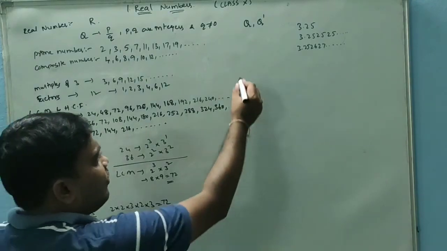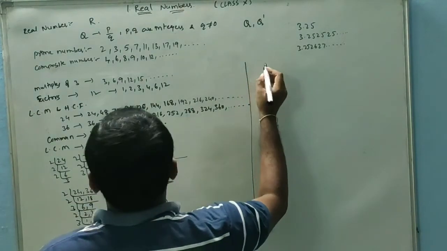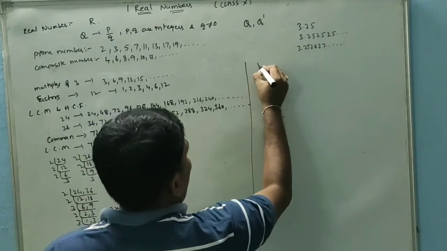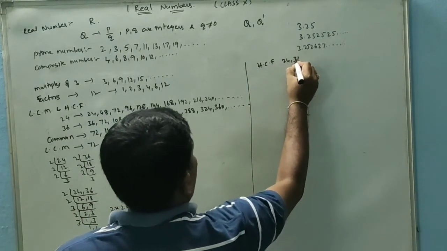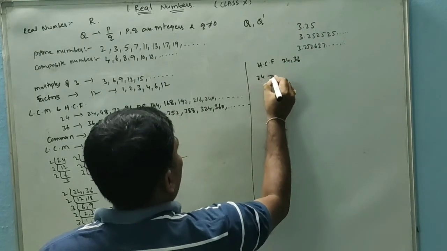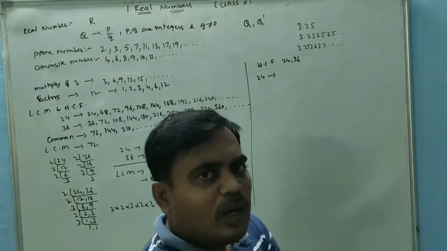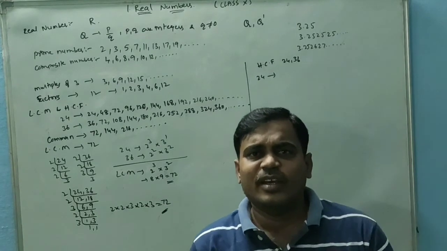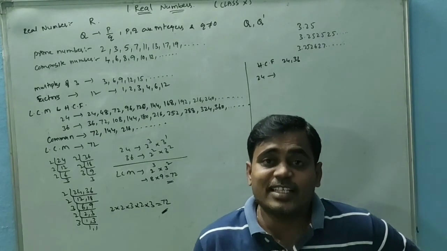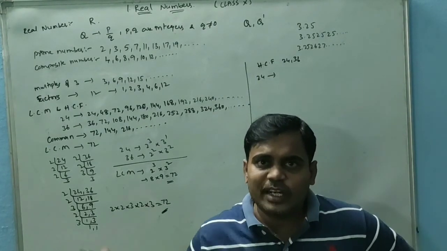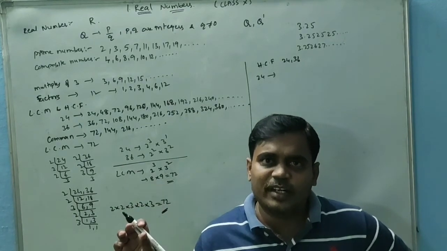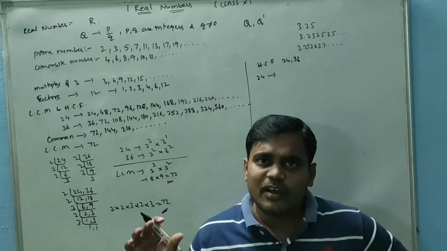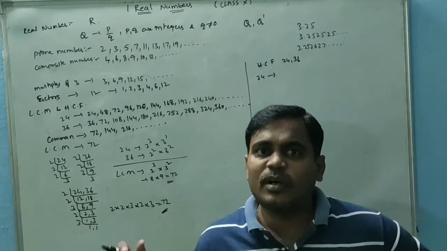Now I want to find the HCF. So the HCF of 24, 36. What is HCF? HCF means highest common factor. So we need to take the factors, among those we need to take the common factors, and in those we should keep the highest one.